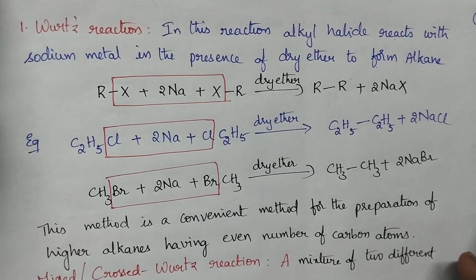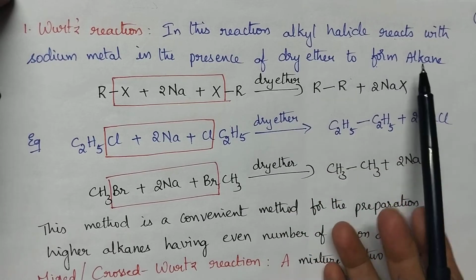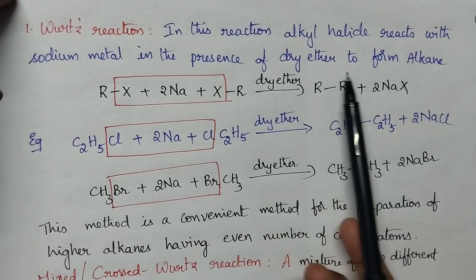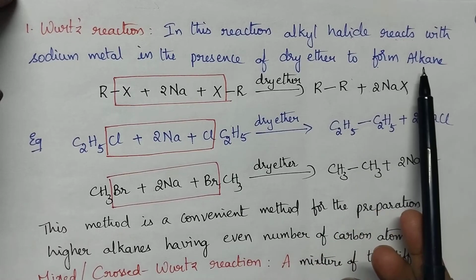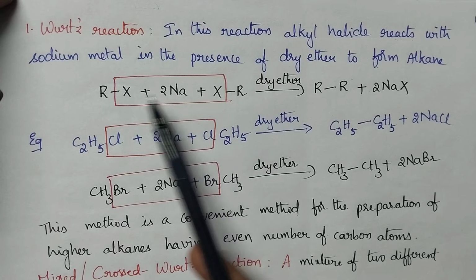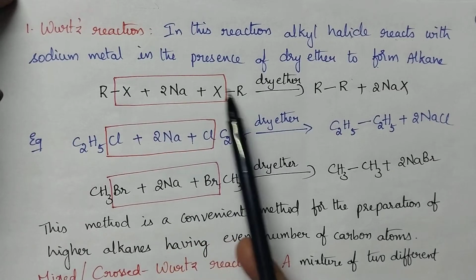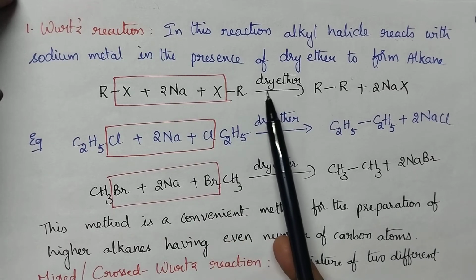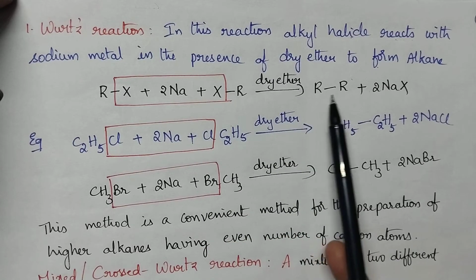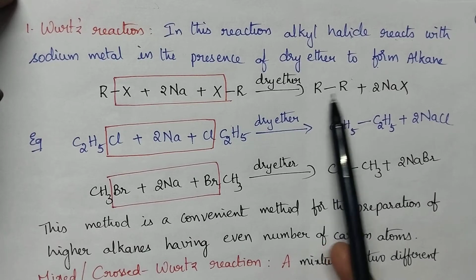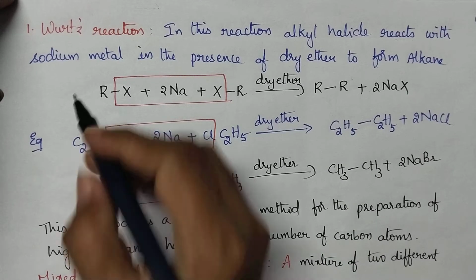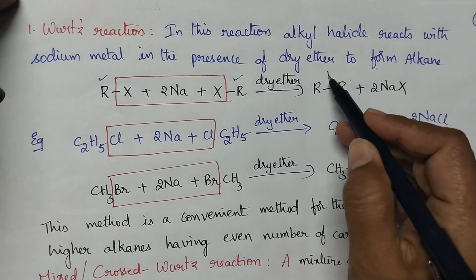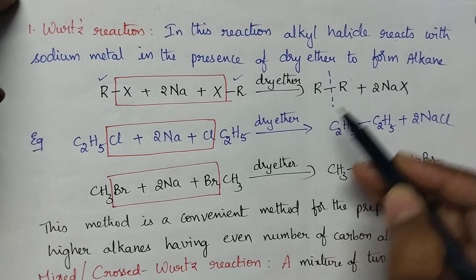In this Wurtz reaction, alkyl halides react with sodium metal in the presence of dry ether to form higher alkanes. Let us see the general case. Two alkyl halides react with sodium metal in the presence of dry ether and it results in the formation of higher alkanes. And always remember that the higher alkanes formed are always symmetrical.